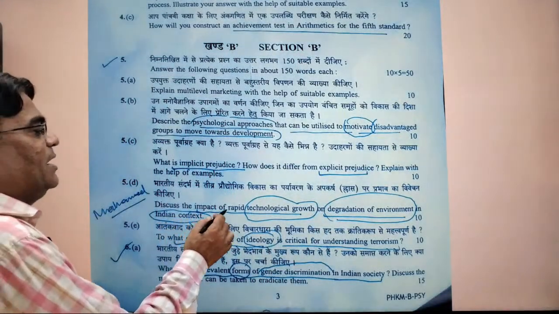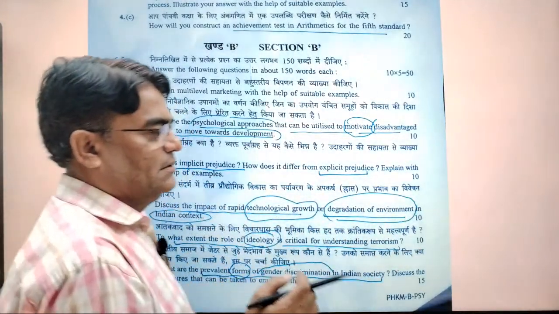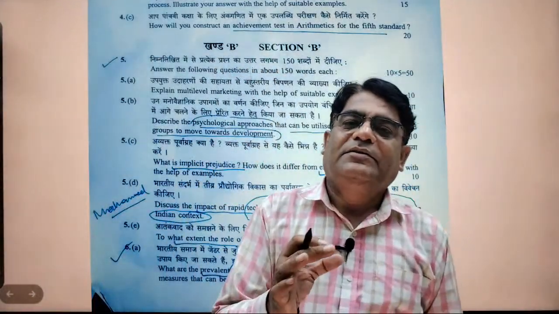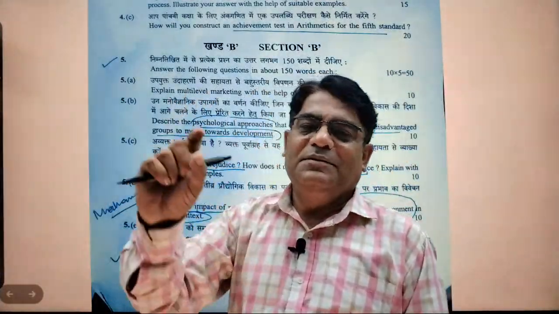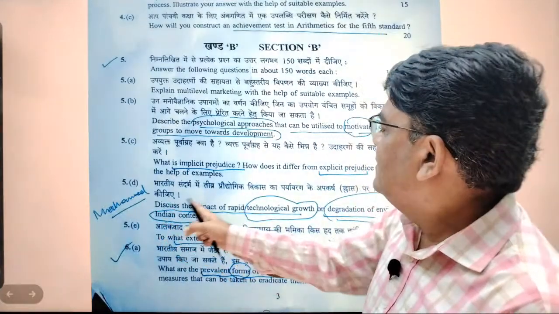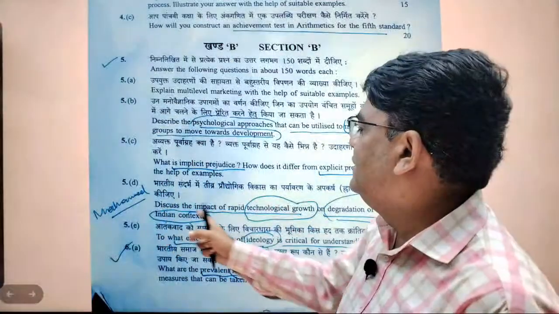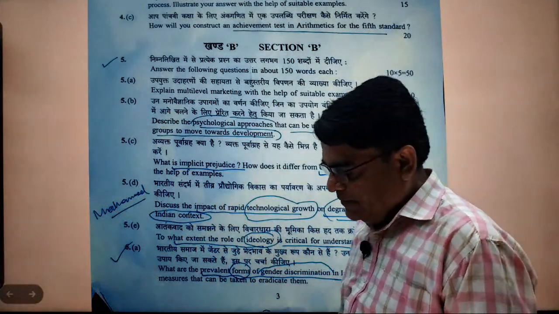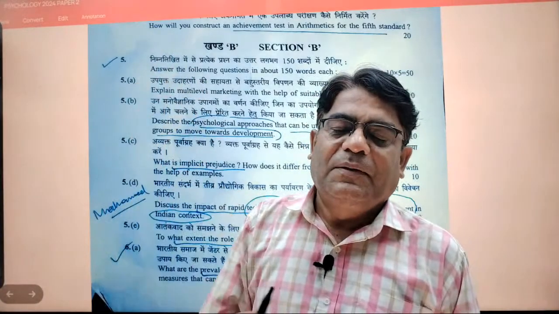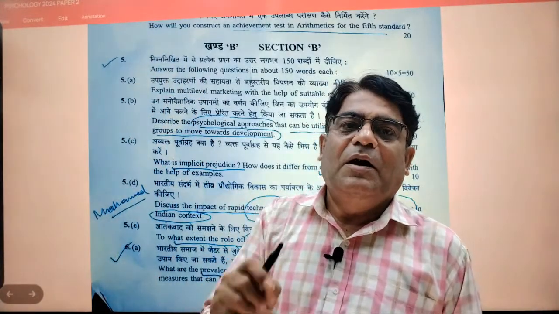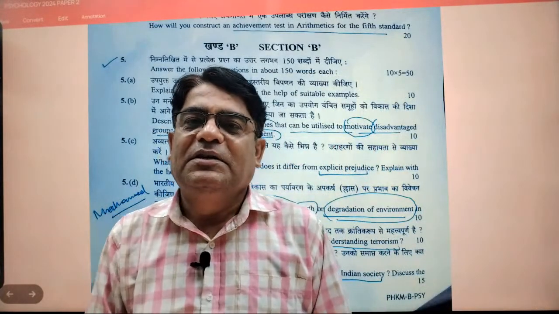So discuss the impact of rapid technological growth and degradation of environment in the Indian context. In the Indian context. So these are applied psychology papers. So you can put an example, say, discuss the impact of rapid technological growth on degradation of environment in the Indian context. India is now the largest in population. Now see this thing, how much is the noise pollution because of this technology.